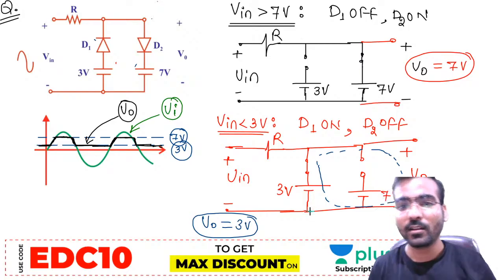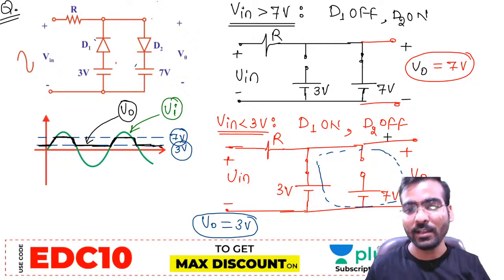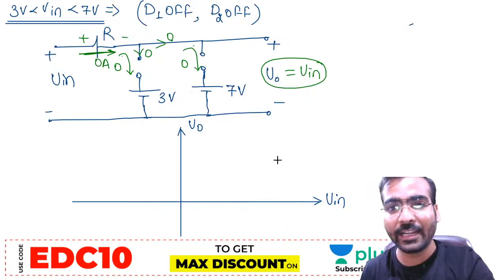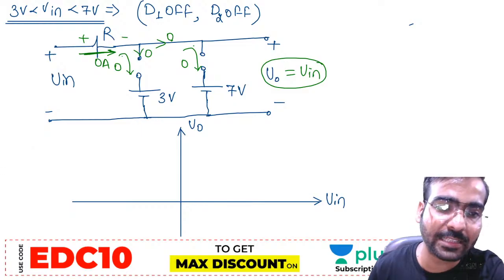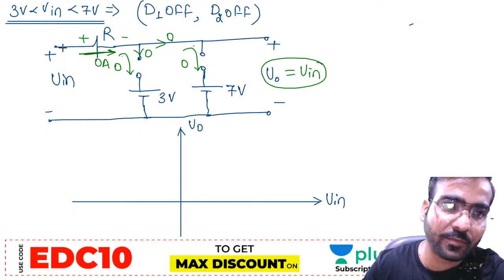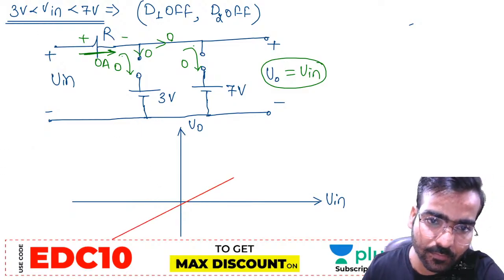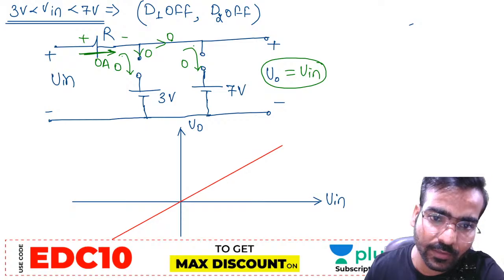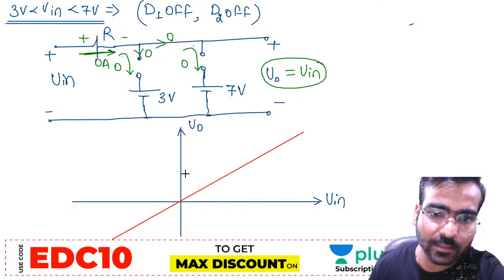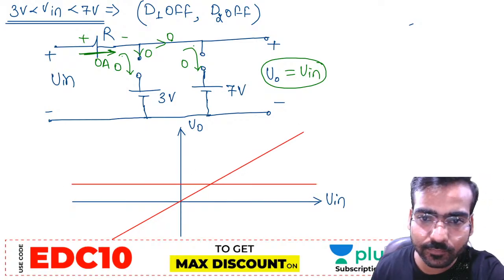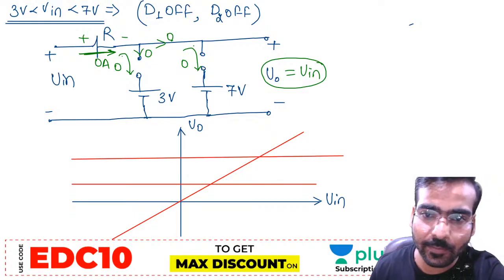What is the answer? V0 equal to how much? 7, V0 equal to 3, and V0 equal to Vin. Three possible answers of V0 we are having. V0 equal to Vin, next V0 equal to 3 volt and V0 equal to 7 volt.